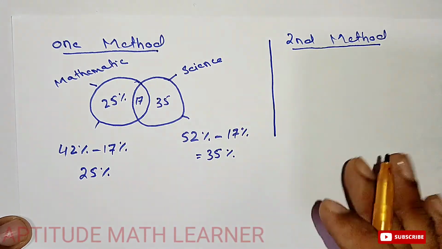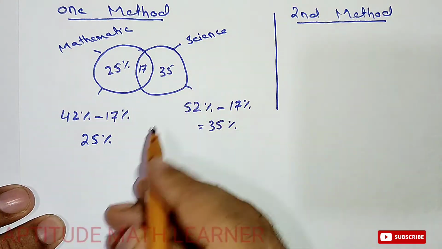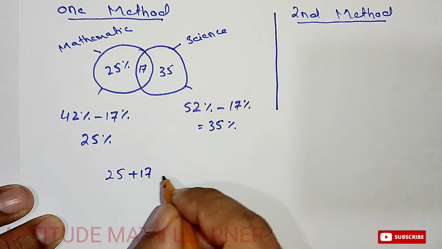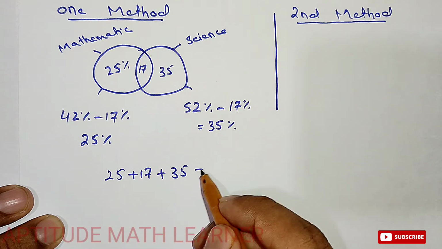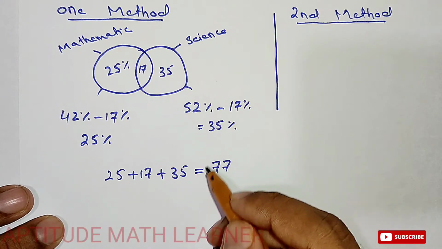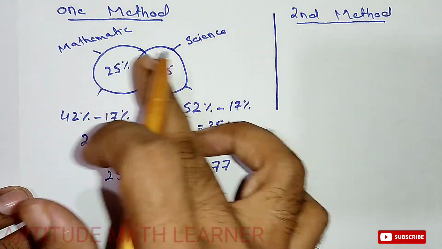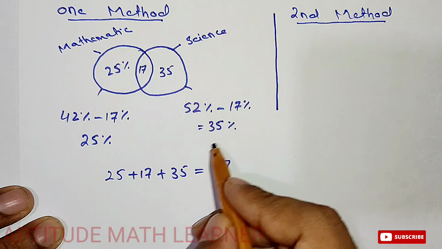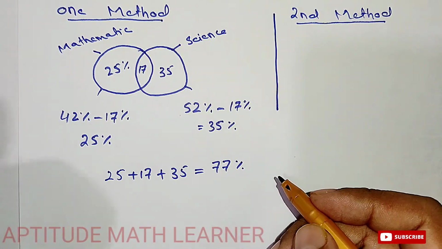So how much is the whole who failed? You take all three: 25 plus 17 plus 35, and adding them gives 77%. This is the overall percentage of students who failed either in mathematics or science.